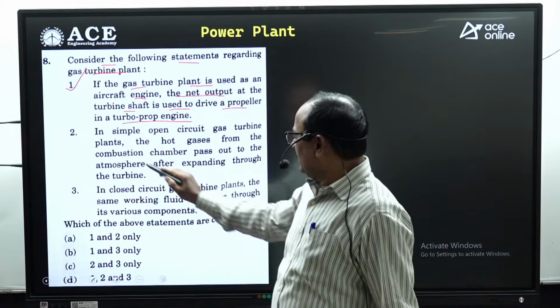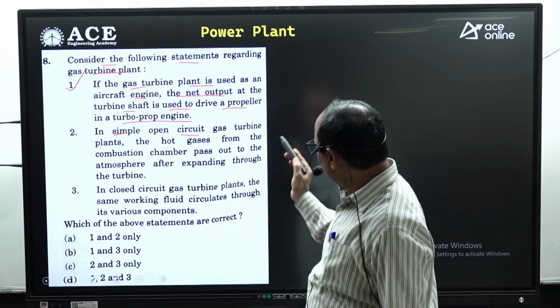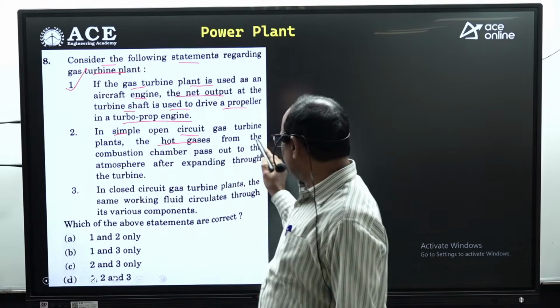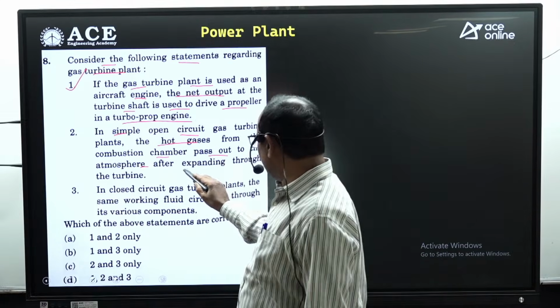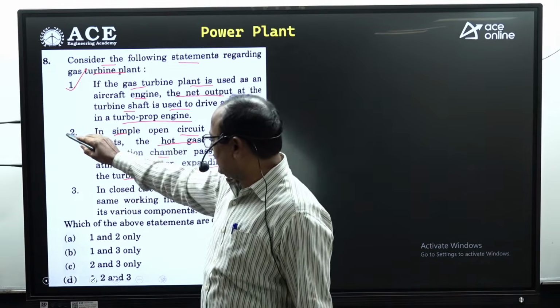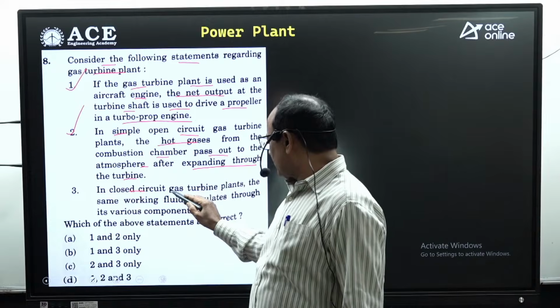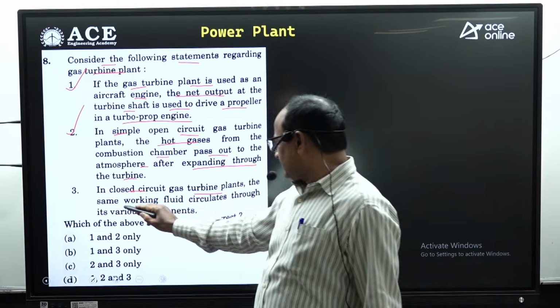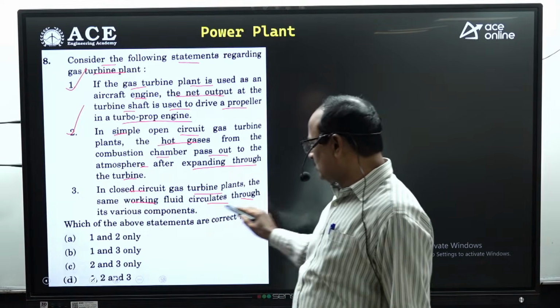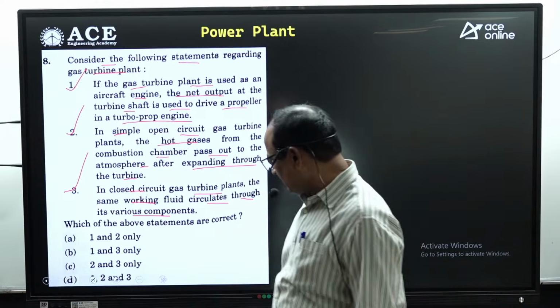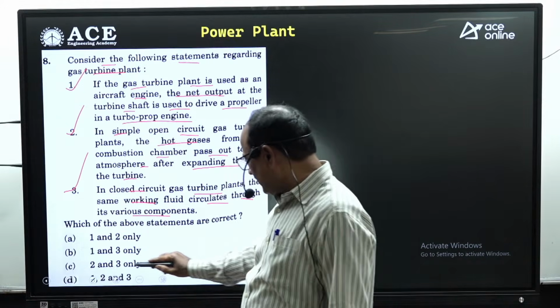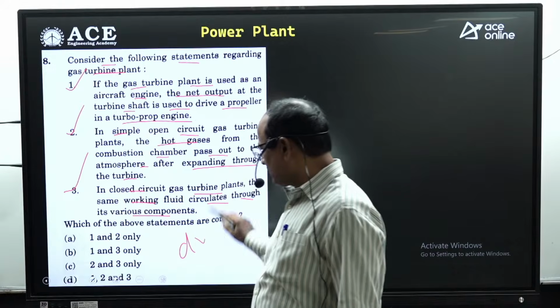Absolutely correct. In a simple open cycle gas turbine plant, the hot gases from the combustion chamber pass out to the atmosphere after expanding through the turbine. Absolutely correct. In a closed circuit gas turbine plant, the same working fluid circulates through its various components. Absolutely correct. All are correct. 1, 2, 3 correct. Option D is correct. Option D is absolutely correct.